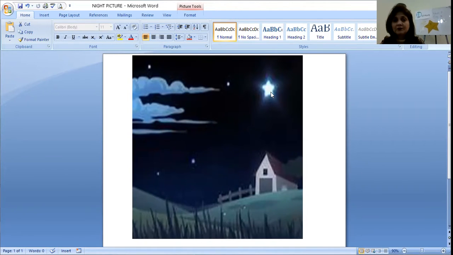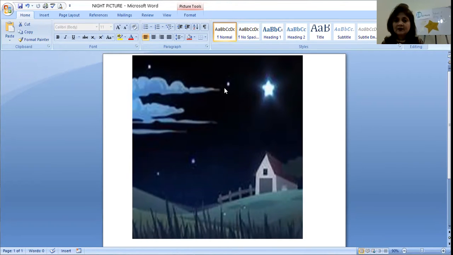Now, why are the other stars looking so small? Because stars are too far away from the earth. Okay? Stars are very far away from the earth, so they look very small. They look very tiny. Now, what about the sun? Does the sun also look tiny? No. The sun looks a little bigger than the star.